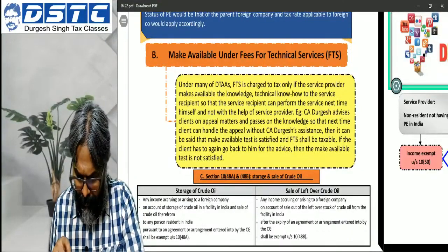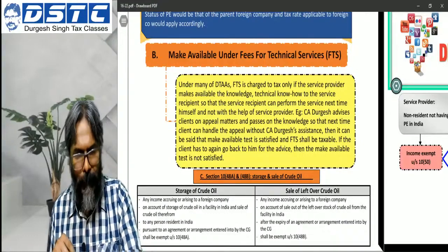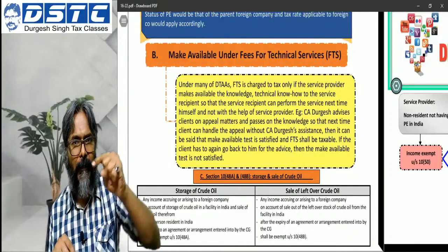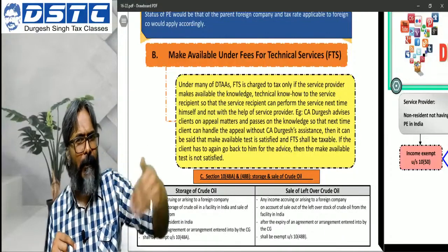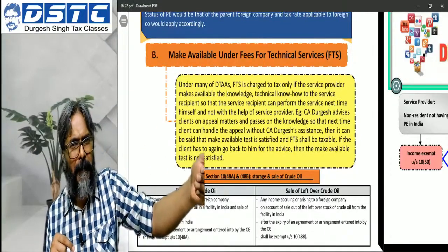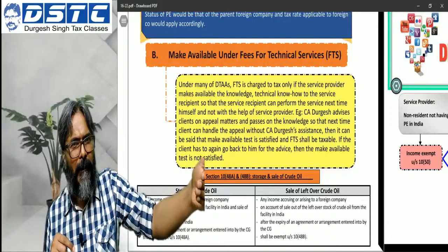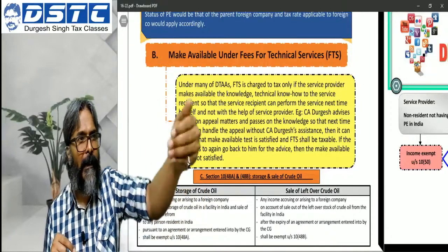Interest for equalization levy is written as 1% for every month or part thereof. How can it be date to date? Not date to date, Tripta. It implies that, for example, the due date is 7th of the next month, and I make the payment not on 7th but on 10th.